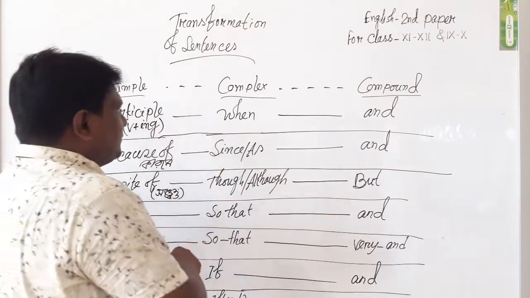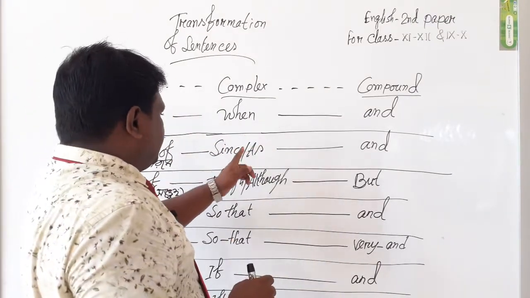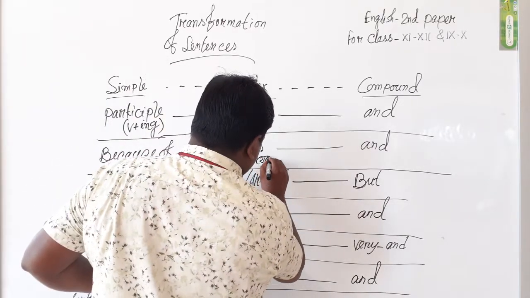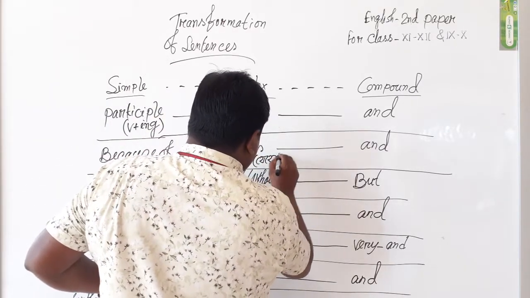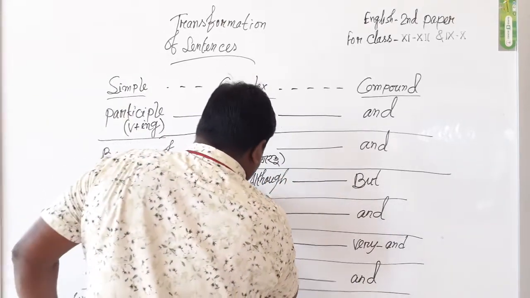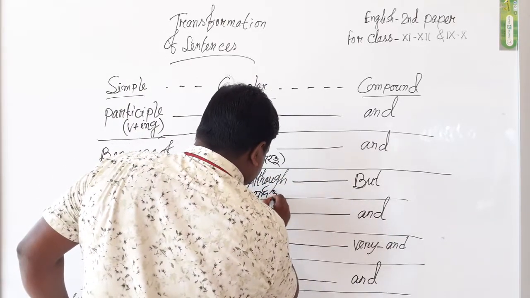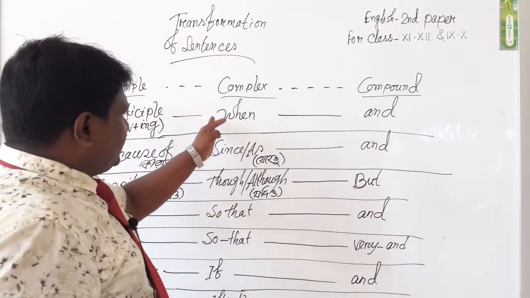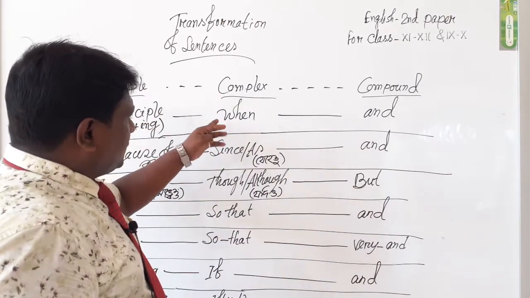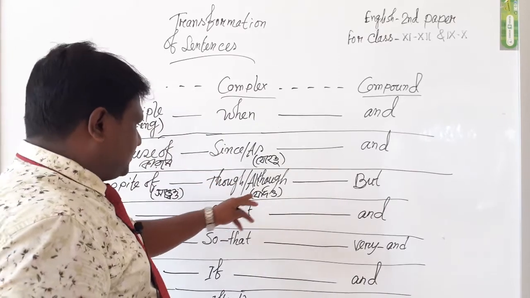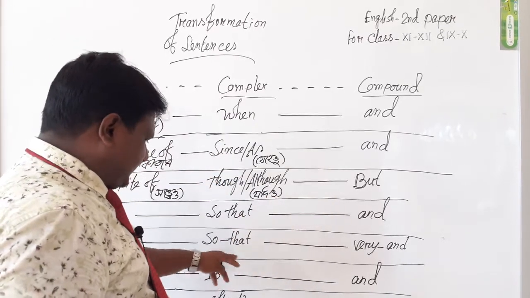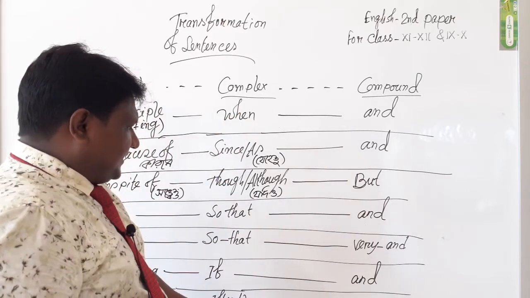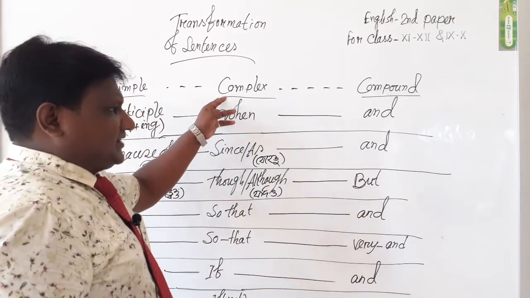If the sentence includes when, since, as, though, although, so that, if not, the sentence will surely be a complex sentence.